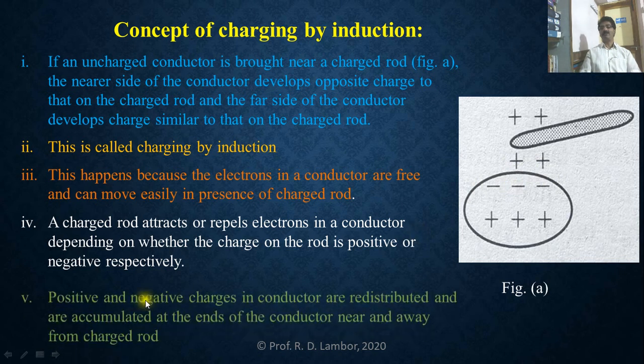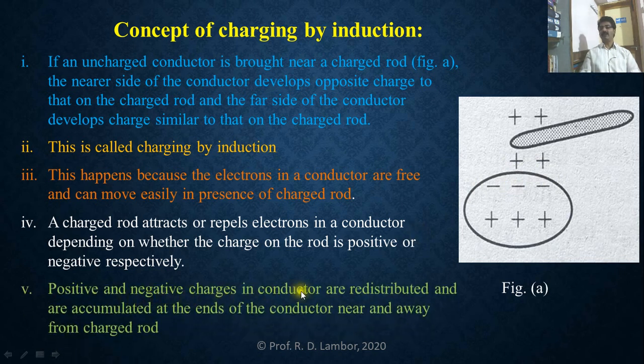So the positive and negative charges in the conductor are redistributed when a charged body is brought near it.